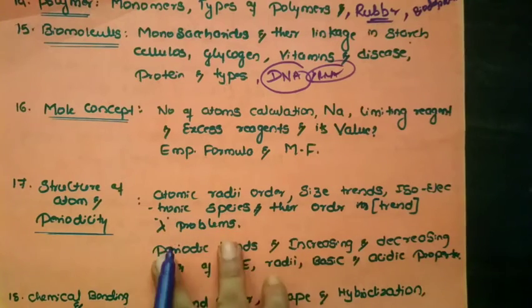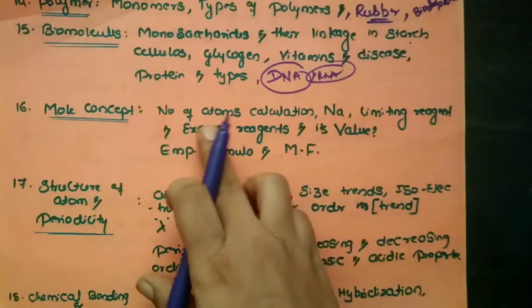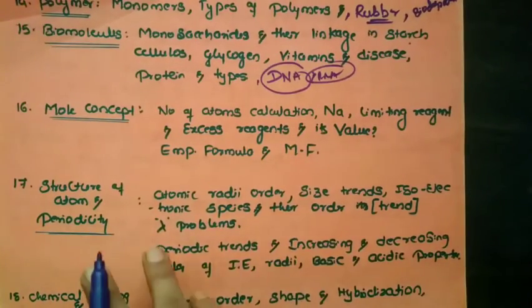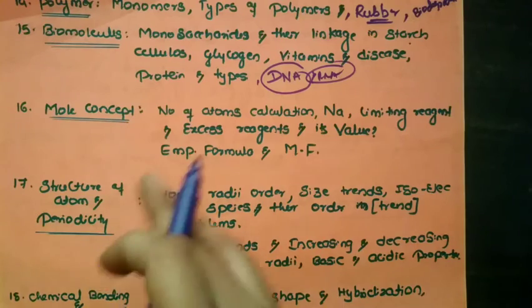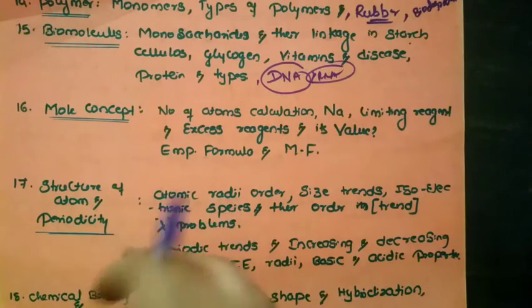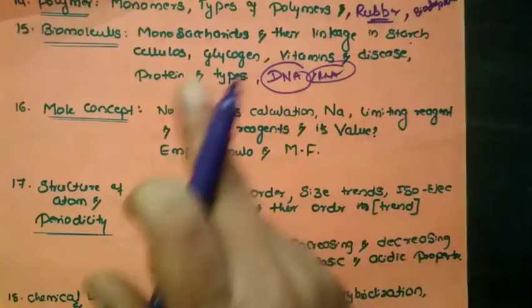And the next one, that is from the first year topics. As I told, from the first year around 14 questions will appear. So when it comes to the mole concept, that is the first chapter of your first year, concepts are like the number of atoms calculation, where the compound will be given. You need to calculate how many atoms are present in a given water molecule, like that, and that is related to the Avogadro number. So those are the based questions.